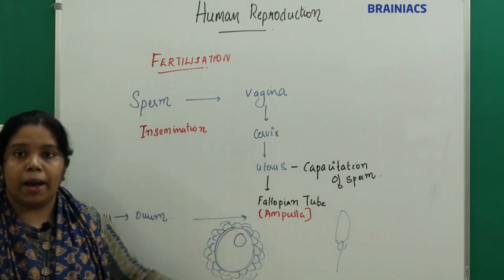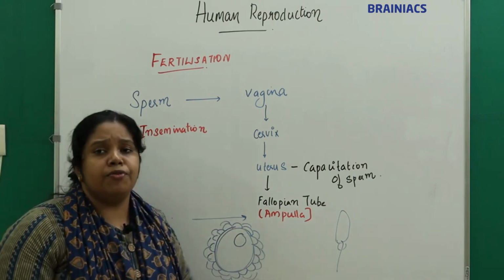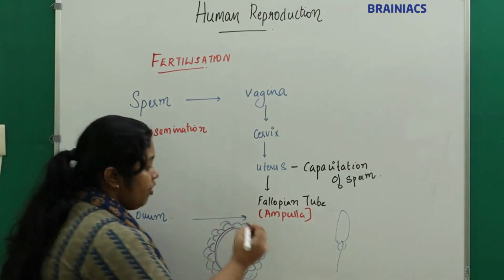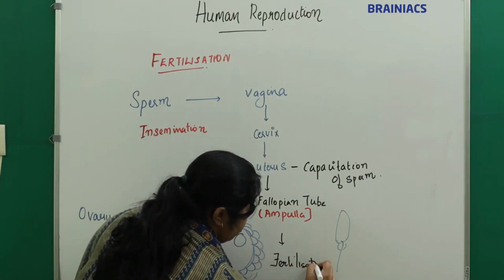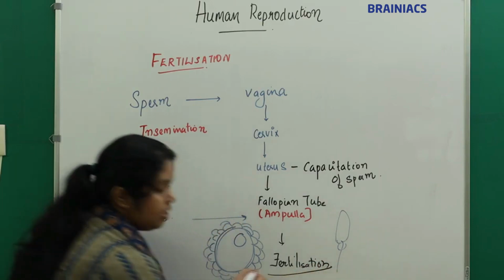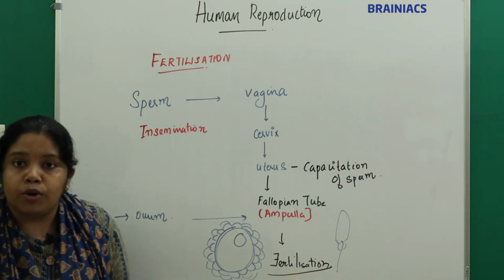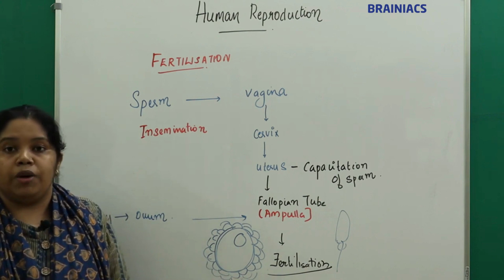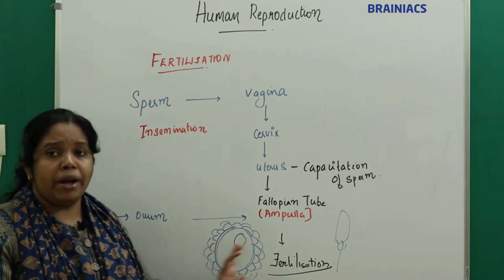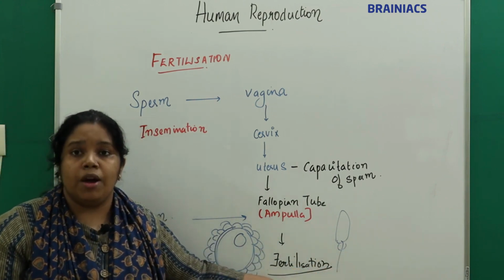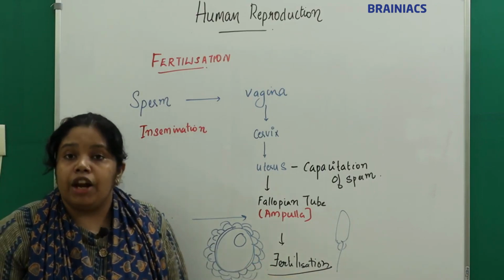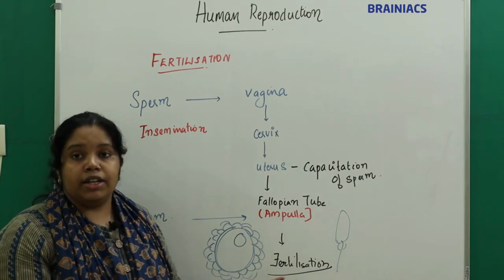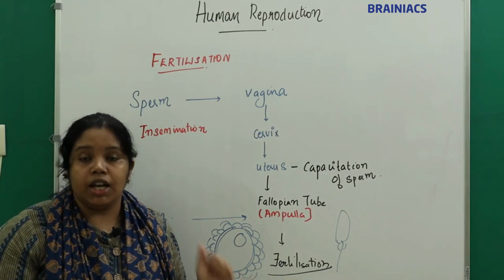At the ampulla, what happens? The ovum and sperm will fuse. So fertilization occurs at the ampulla of the fallopian tube. Understand? The ovum and sperm reach the fallopian tube and fertilization occurs at the ampulla of the fallopian tube.